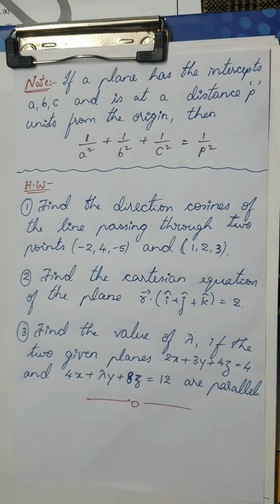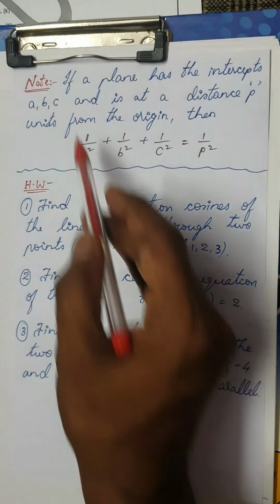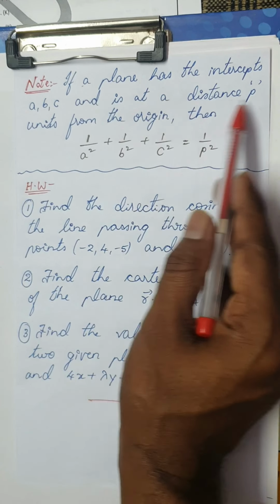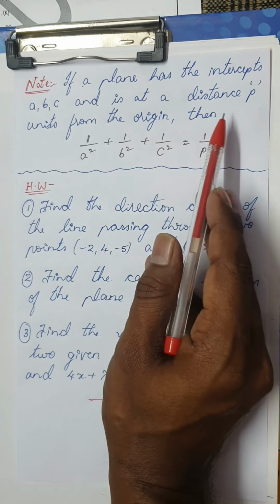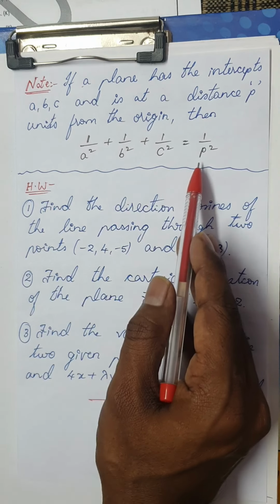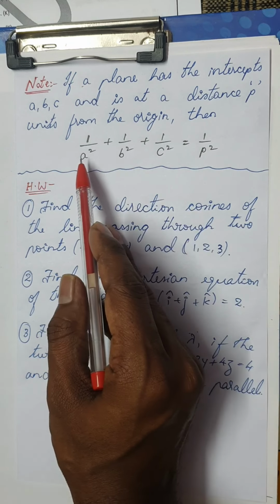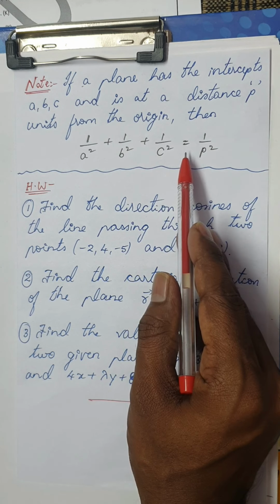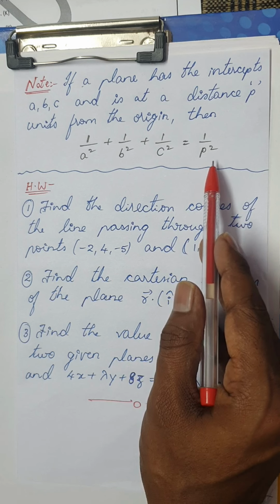Dear students, we have almost come to the conclusion of this session. Before that, I'll give you a small note and 2 or 3 questions as an assignment to practice. The note is, if a plane has the intercepts a, b and c and is at a distance p units from the origin, then this is also a standard condition: 1 by a square plus 1 by b square plus 1 by c square is equal to 1 by p square.